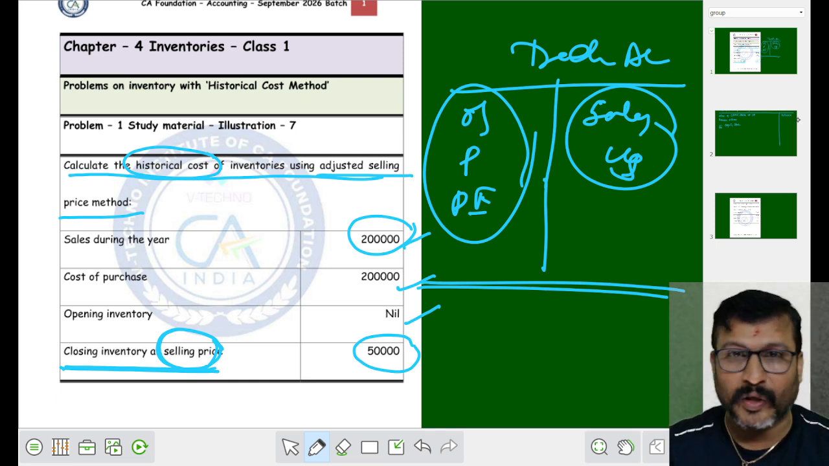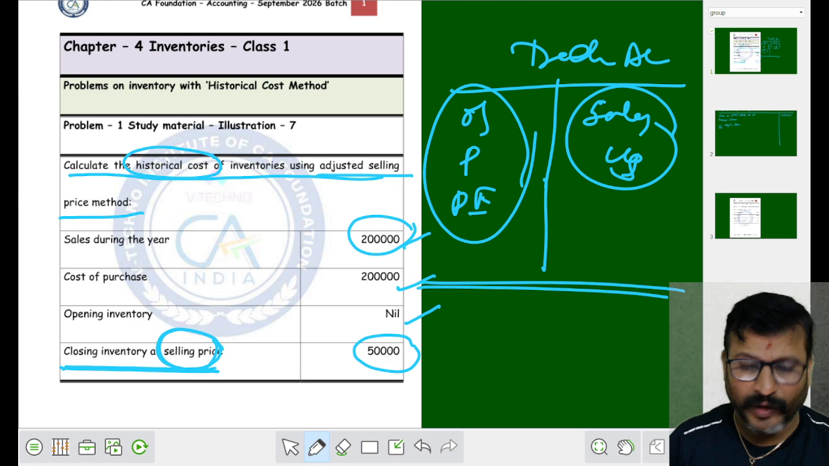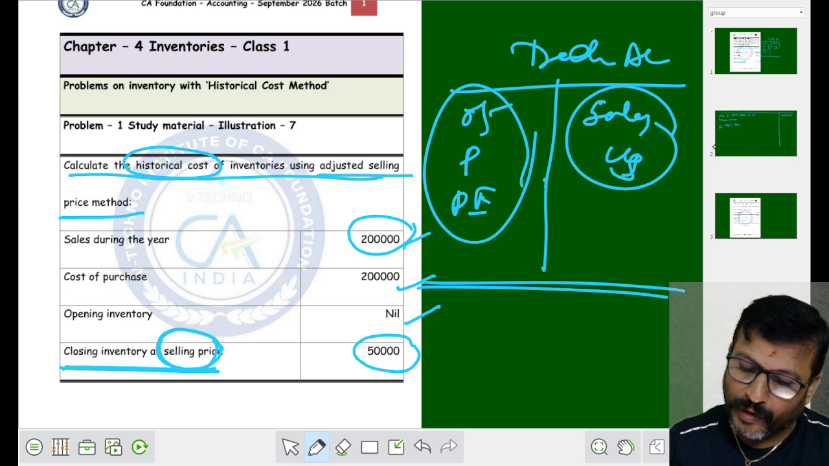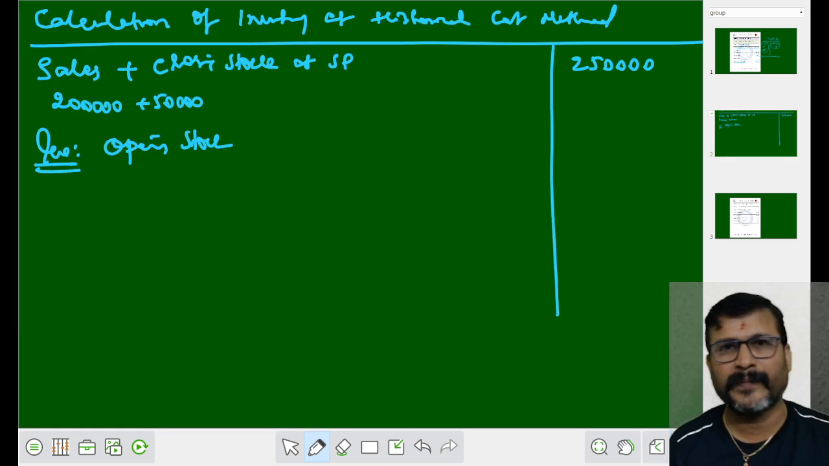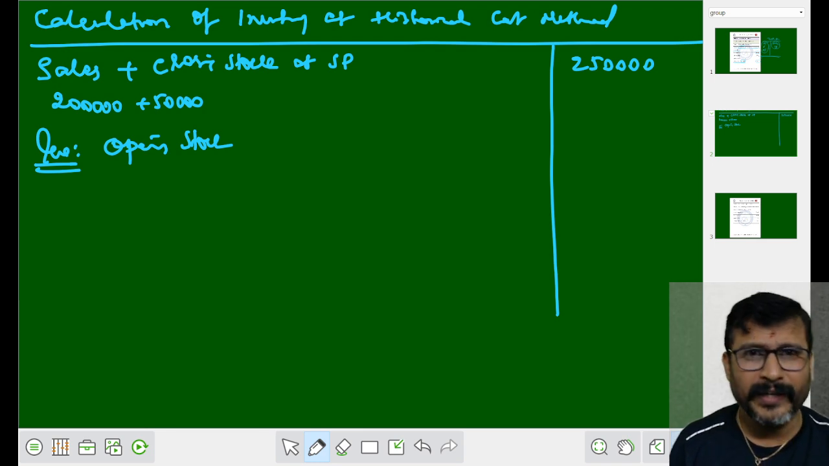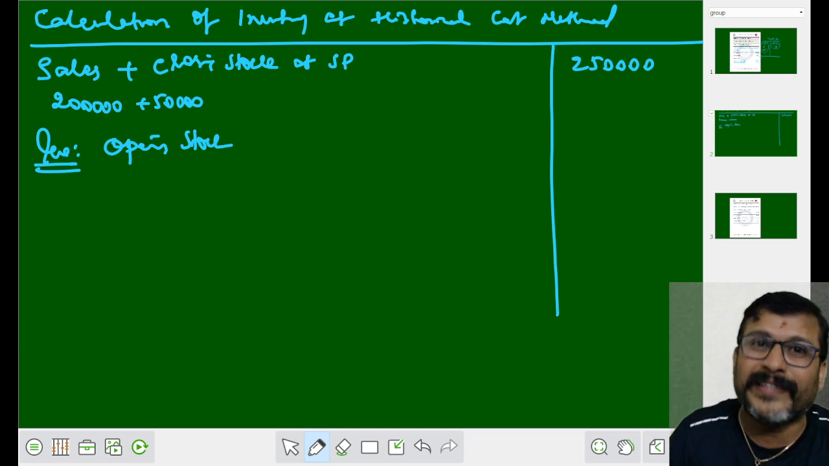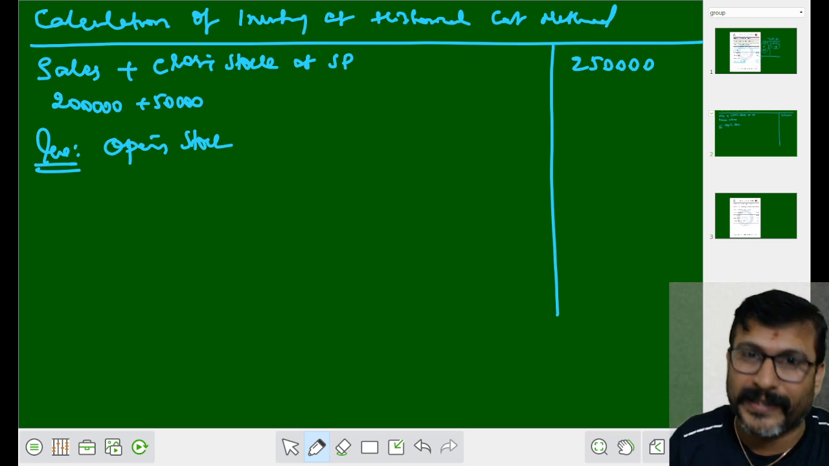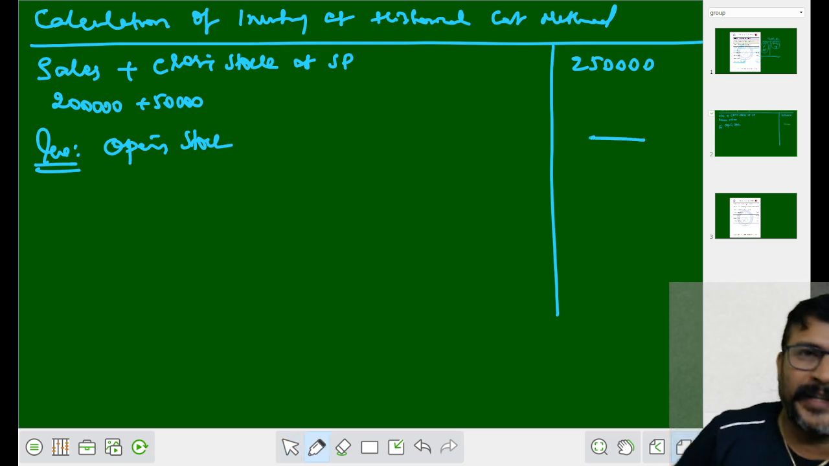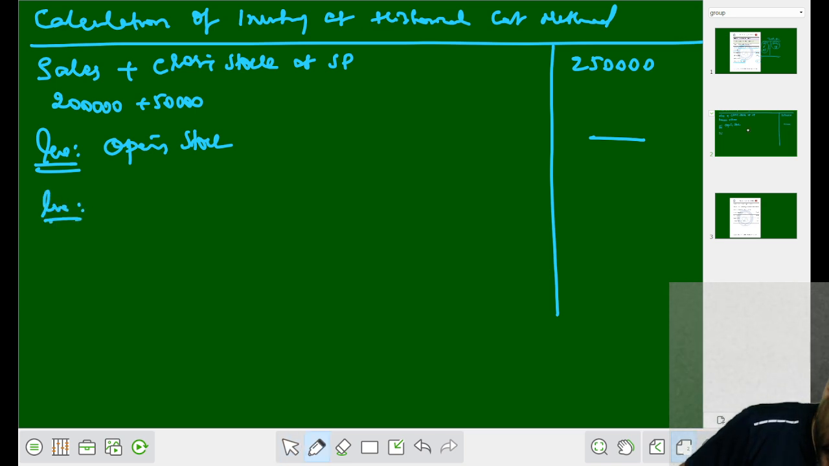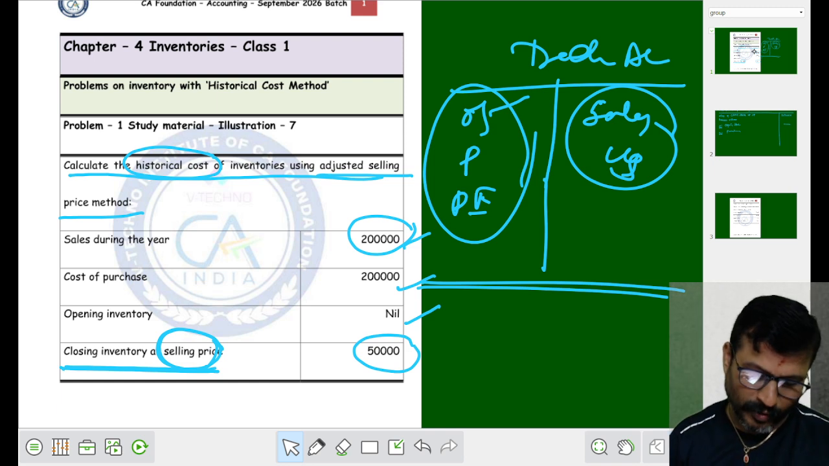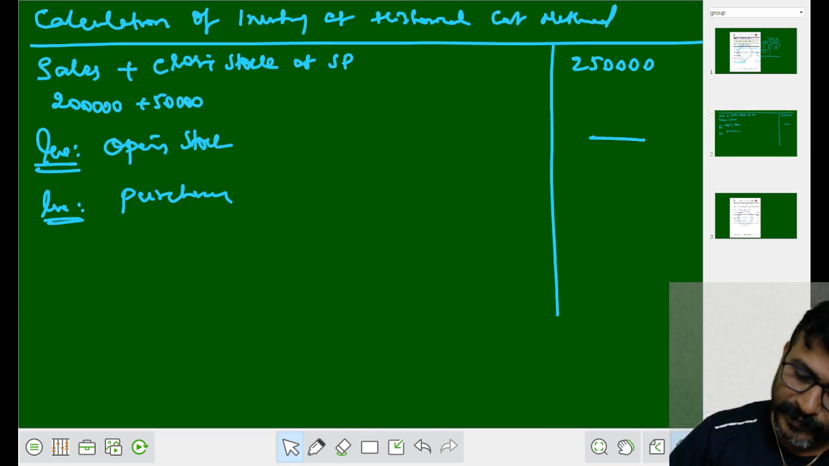So, I took sales and closing stock. It is 2 lakh and 50,000, 2.5 lakh. Now, what do I have to take? I have to take opening stock. Whether it is there or not, it is better to write it once. If you forget to write it, even if the item appears in the problem, chances are we might miss it. So, you take opening stock, it is not given, dash. Afterwards, we have to subtract purchases. What is the amount of purchases? Cost of purchase is 2 lakh. So, you subtract that 2 lakh.